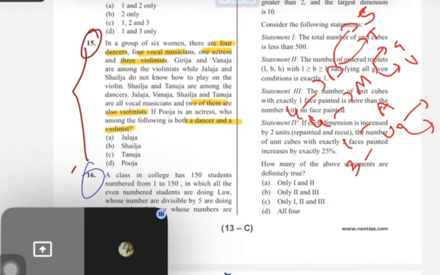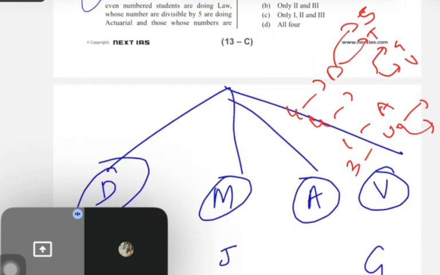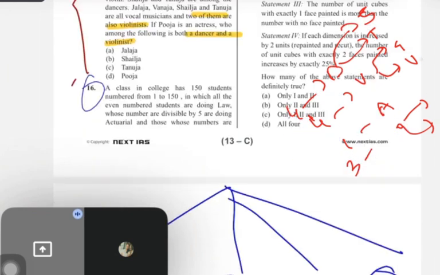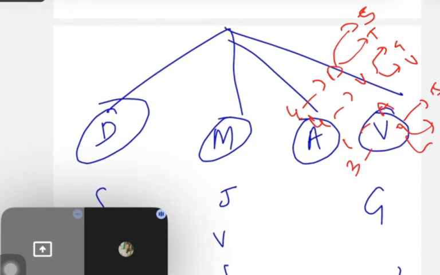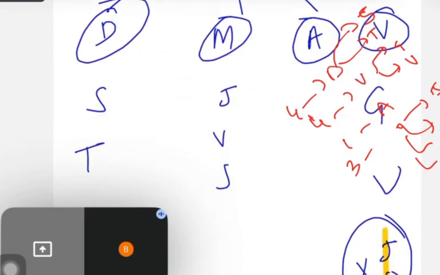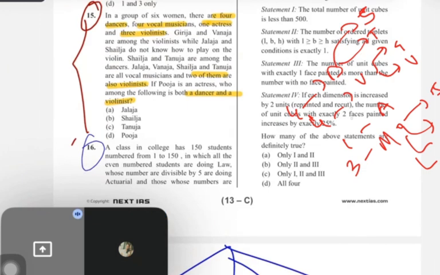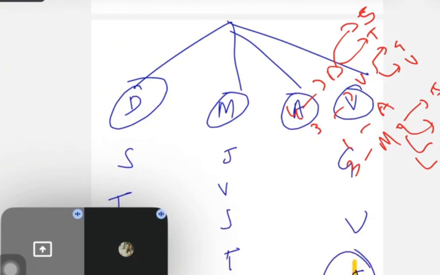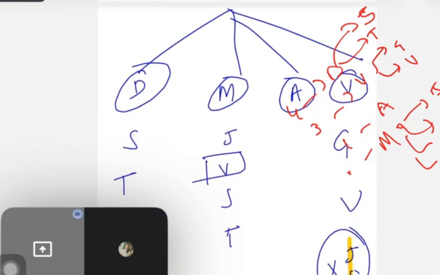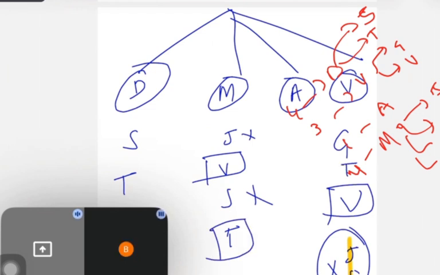Jalaja, Vanaja, Shailaja, Tanuja are vocal musicians. See how difficult names UPSC has given. J, V, S, T are all musicians. And two of them are also violinists. So now this person is already a violinist. J cannot be a violinist because it's negative here, and S cannot be either. So only T will be common here. So T is again a violinist. See, this is how you have to pick up the answer. Any doubt here?